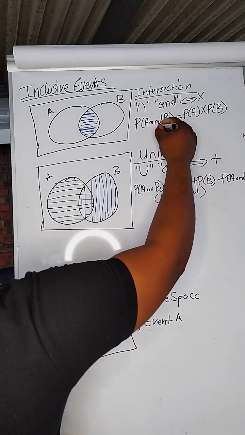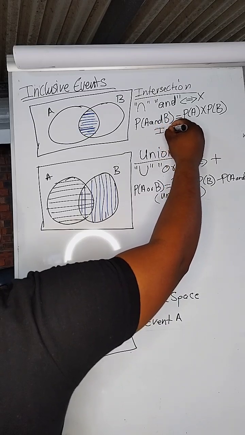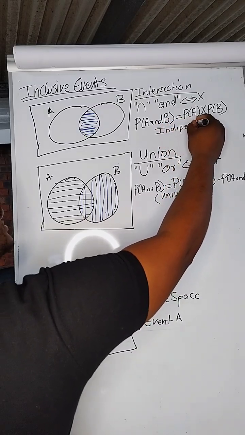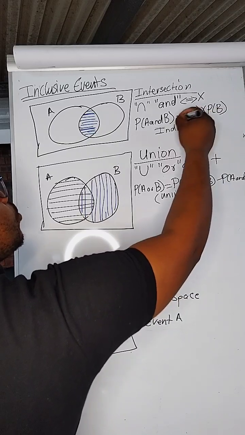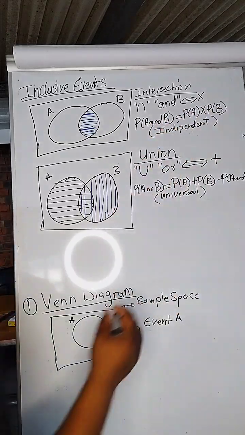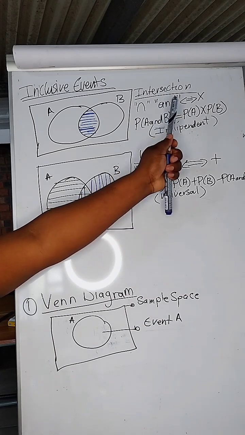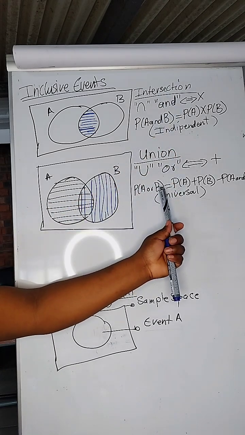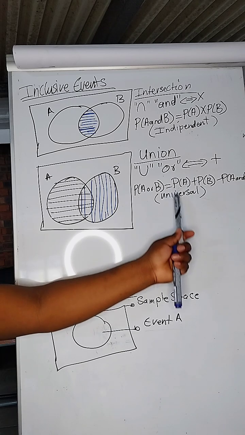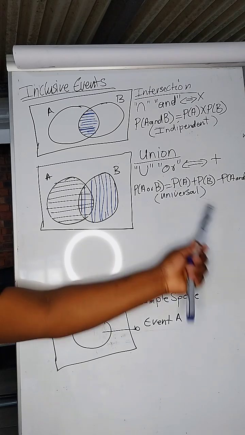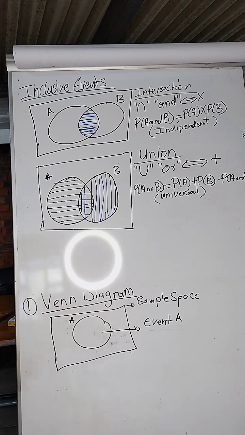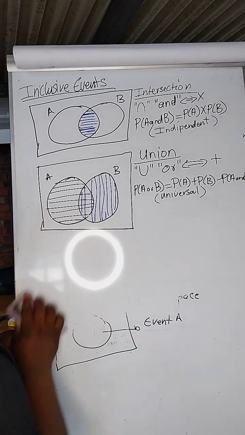Is called an independent rule, okay? Whenever they speak about independent, they speak about this one, okay? That is grade 11. Whenever they speak about this one, they speak about a universal rule, okay? Now let's try and continue a bit, okay?